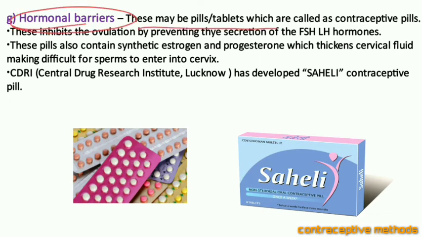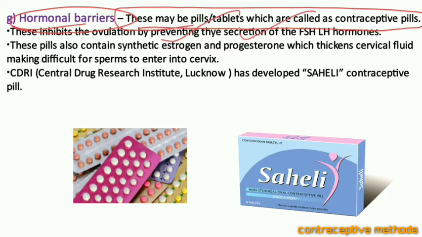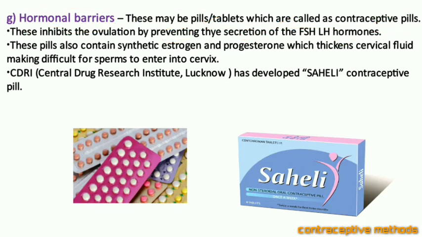Next, let us talk about the hormonal barrier. This is done by the use of some pills or tablets which release some hormones to inhibit the fertilization, and these are known as contraceptive pills. These pills sometimes contain synthetic hormones, that is estrogen or progesterone, but before that you should know that these pills prevent ovulation.